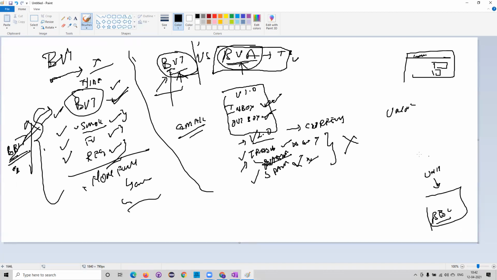Now what is the ending area for the development? Unit testing is the ending point for them, because they will write the code, do all the building and run the unit test cases. If unit test cases pass, then only they will give it to us for black box testing. If unit test cases fail, then they will not even give it to black box testing at all.